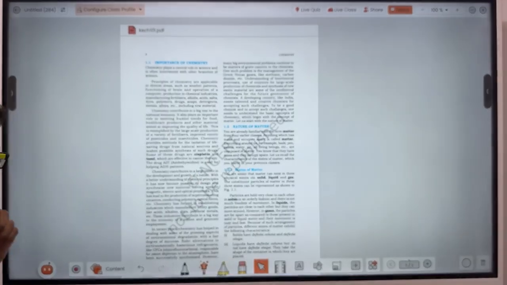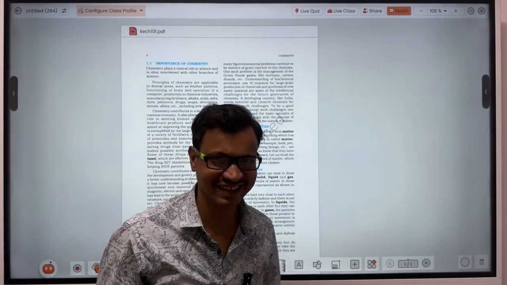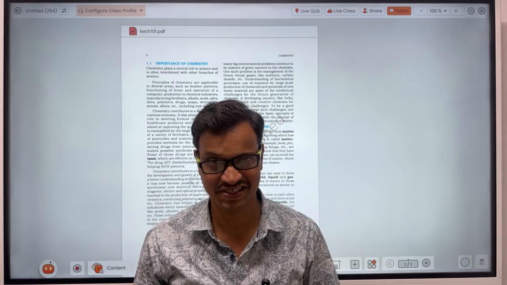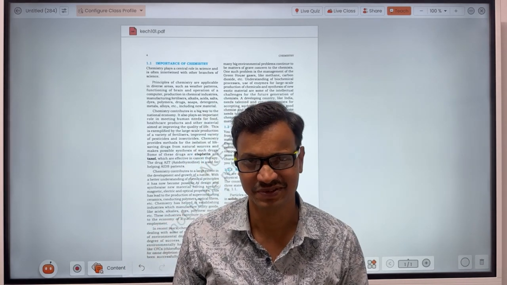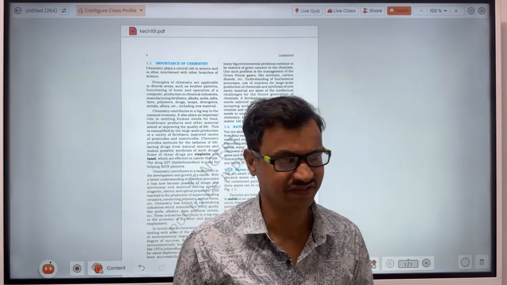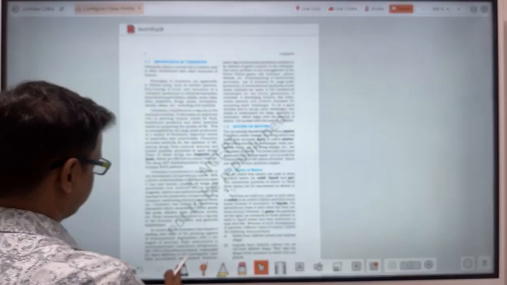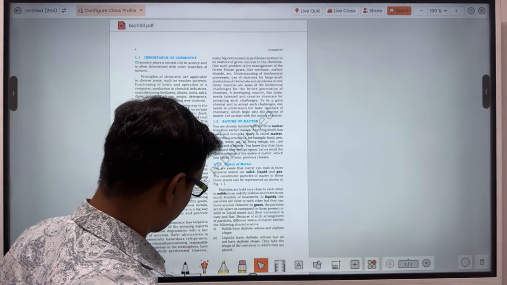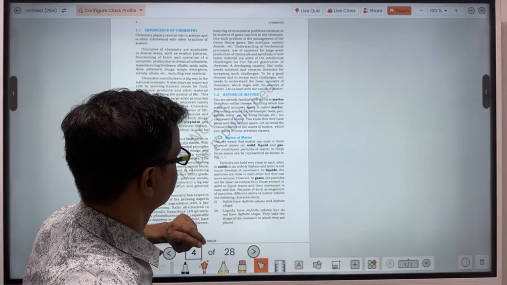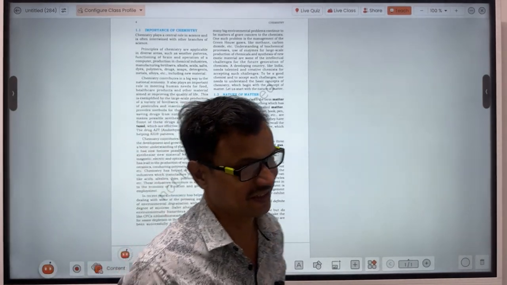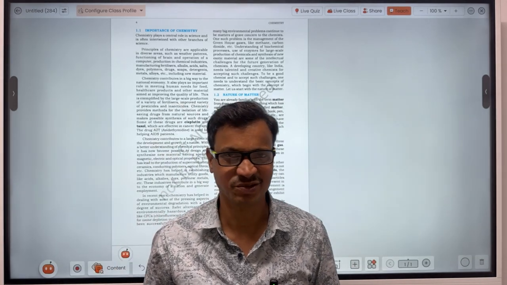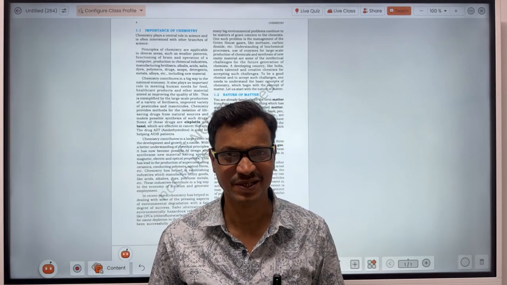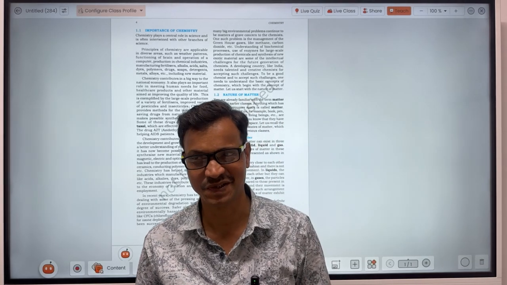What's the importance of chemistry? You also study that there. That is also the study part, so you can understand by yourself. Because our whole life depends on chemistry, if we understand chemistry, then only the lifestyle of human beings will be comfortable. So that is the importance of chemistry.